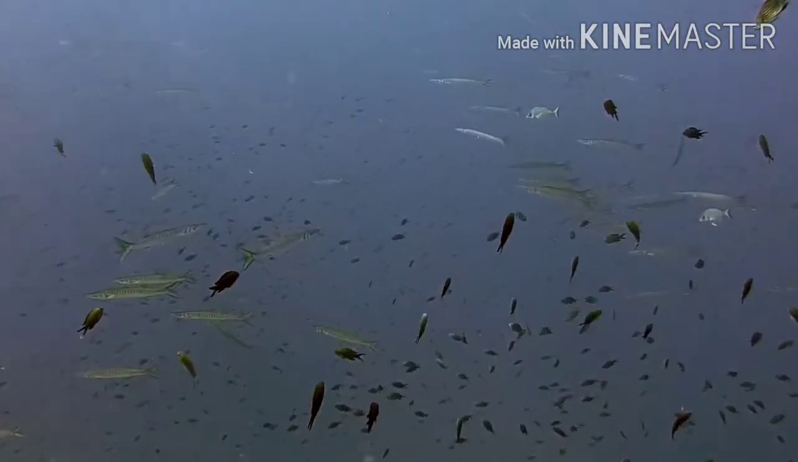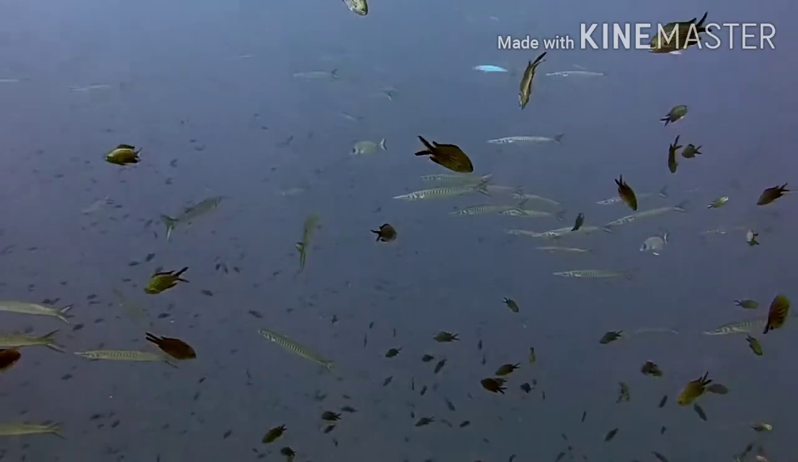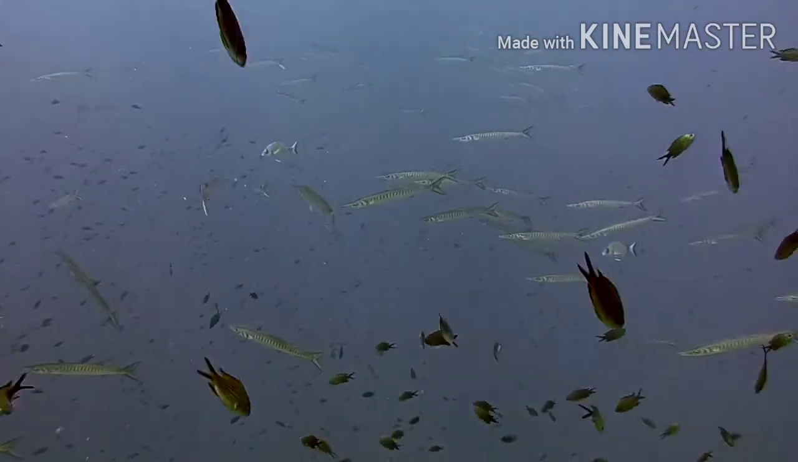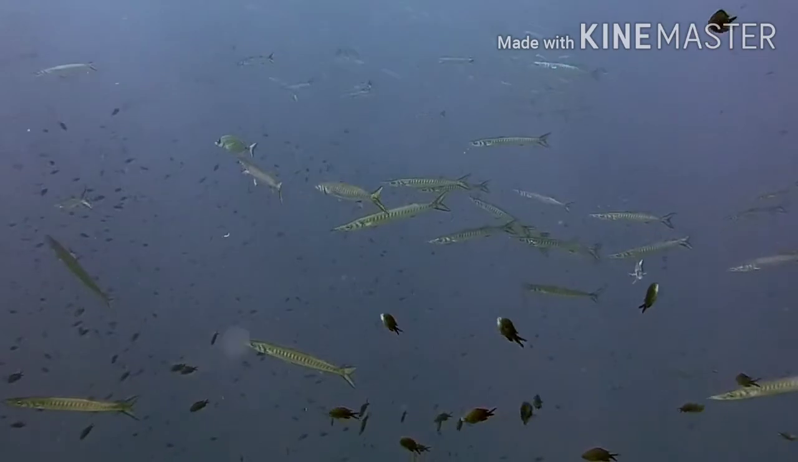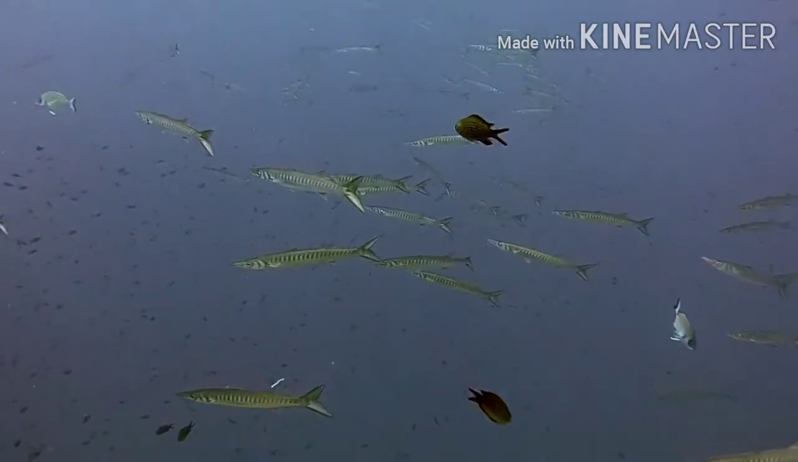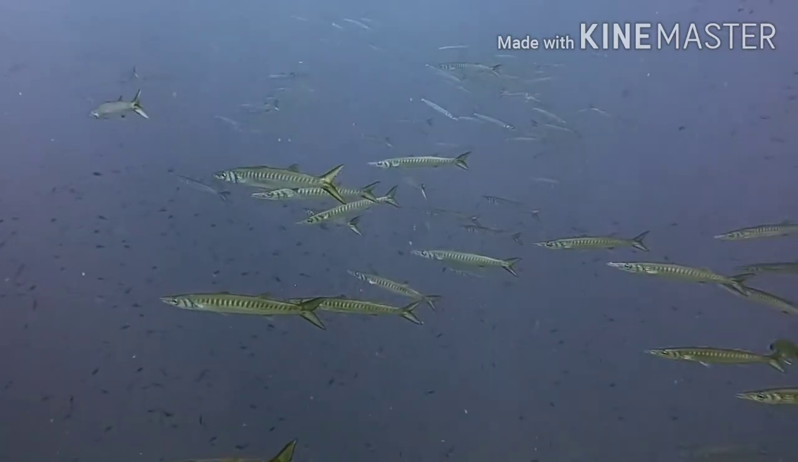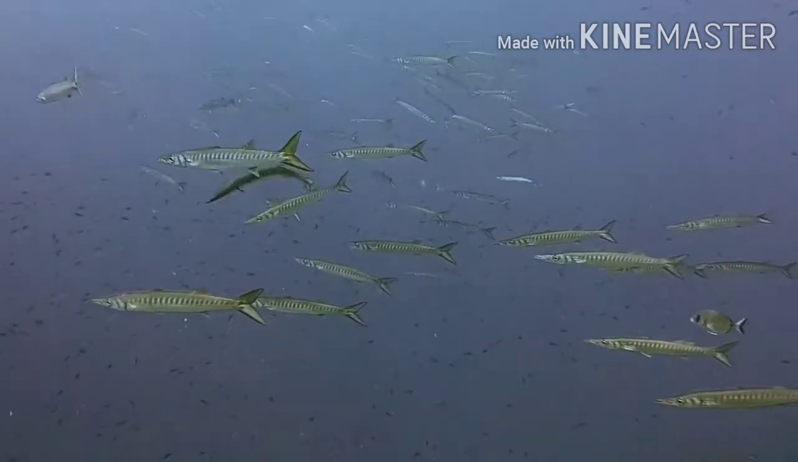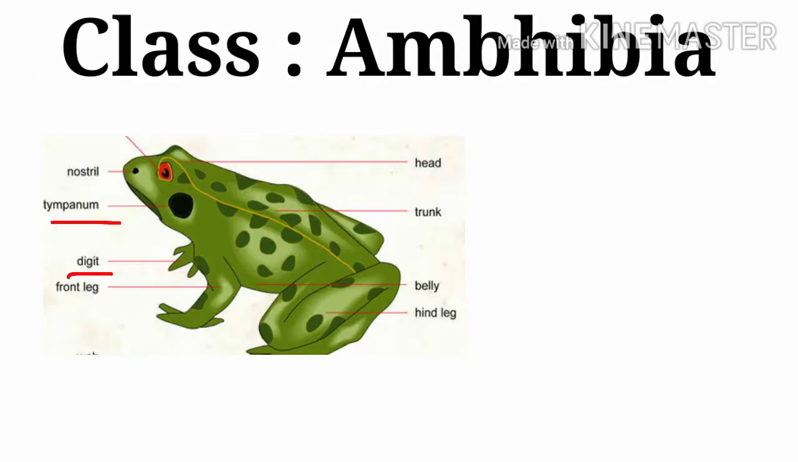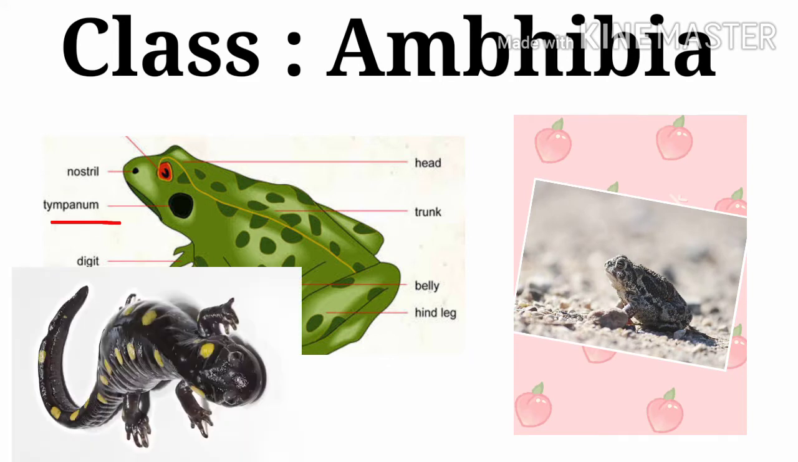They are cold blooded animals. That means they cannot control their body temperature. The temperature of their body changes according to the surrounding. Body is spindle shaped to minimize water resistance, and they lay eggs. The next class is amphibians. They are the group of animals that includes frogs, toads, salamanders, and many more.